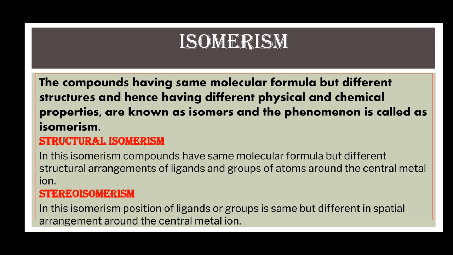Isomerism is broadly divided into two types: structural isomerism and stereoisomerism. In structural isomerism, compounds have the same molecular formula but they differ in the structural arrangements of ligands or groups of atoms around the central metal ion. Whereas in stereoisomerism, the position of ligands or groups is the same but they differ in spatial arrangement around the central metal ion.